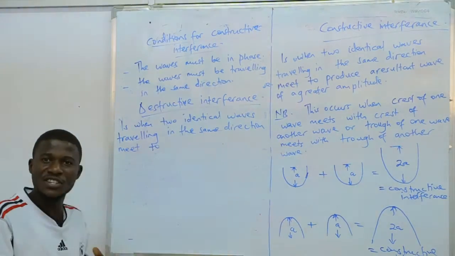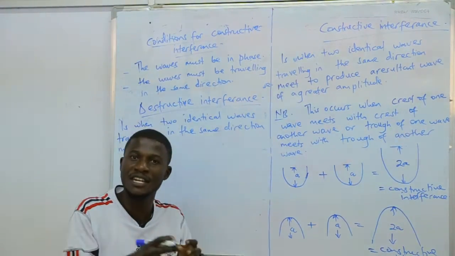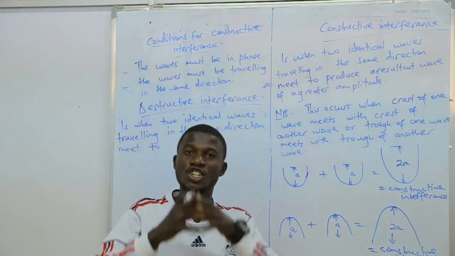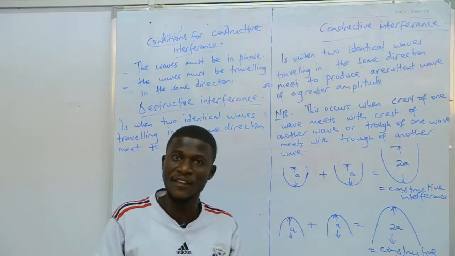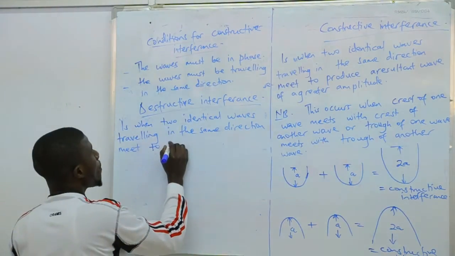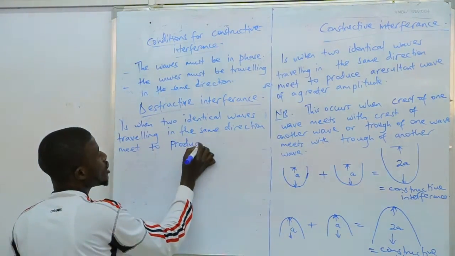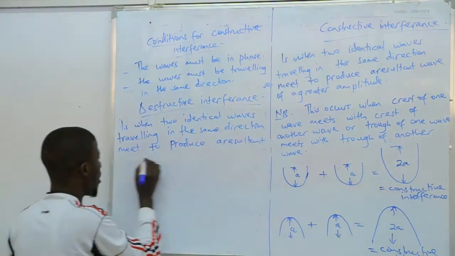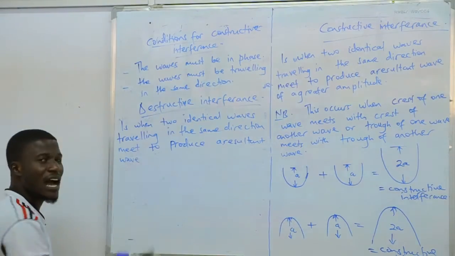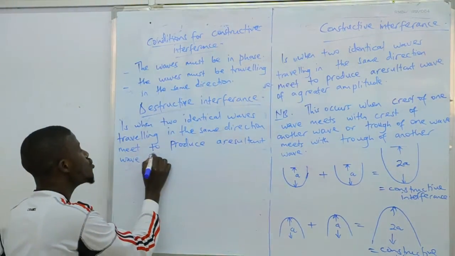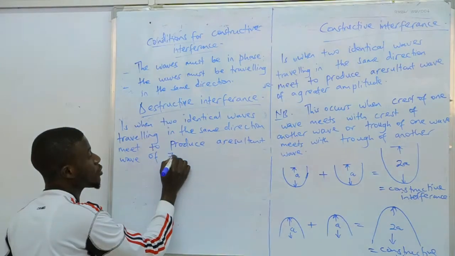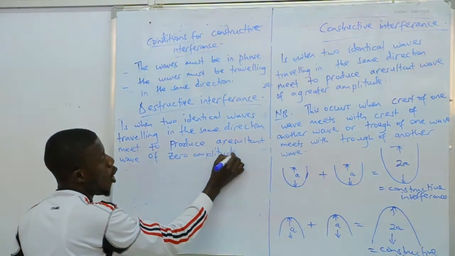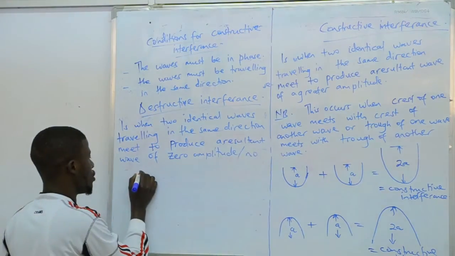But what will be the result? Now when the two waves meet, what will be the result, such that we can get what we call destructive interference? Meet to produce a resultant wave of zero amplitude. The resultant wave will be of zero amplitude or no amplitude.